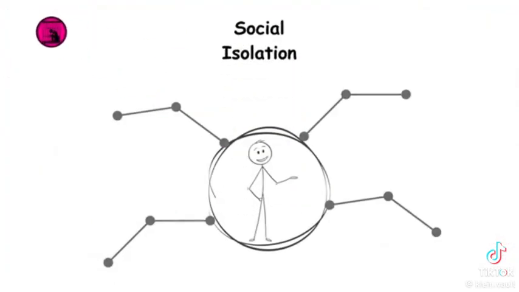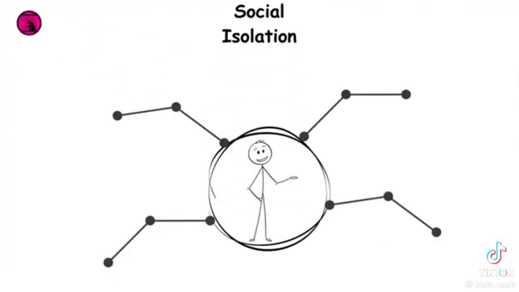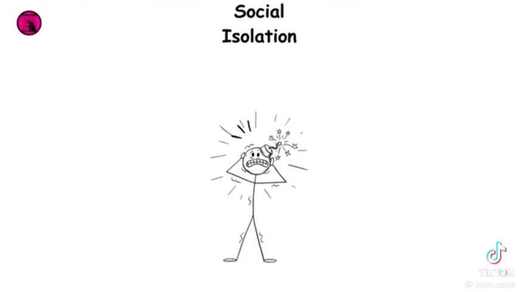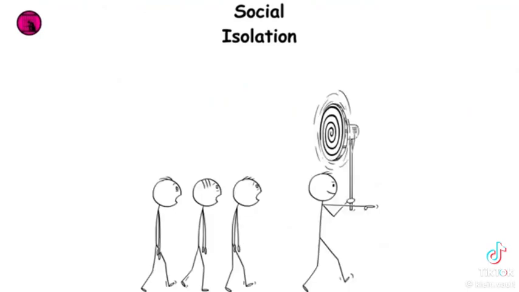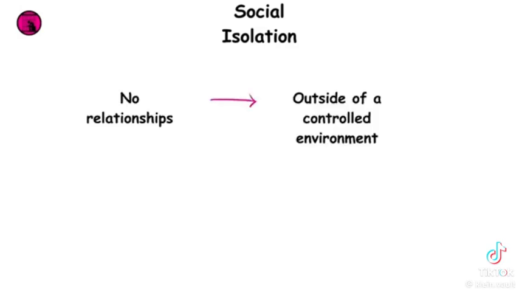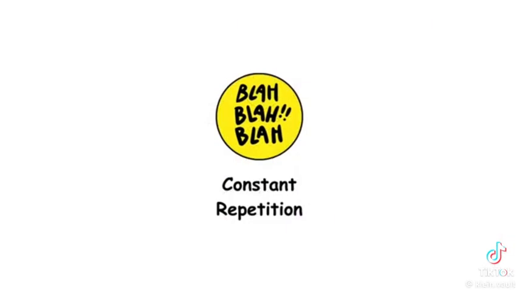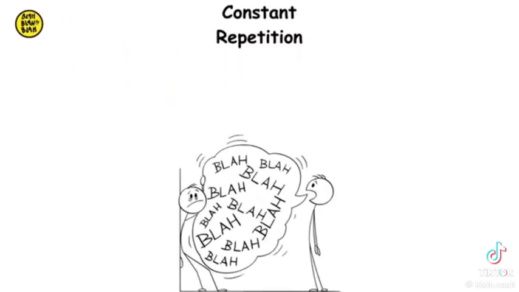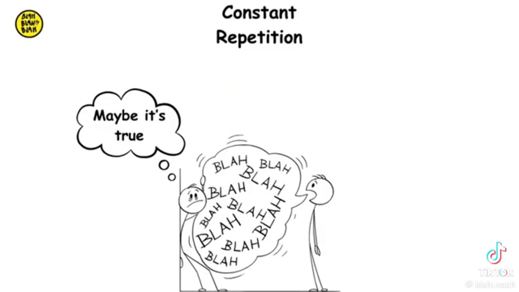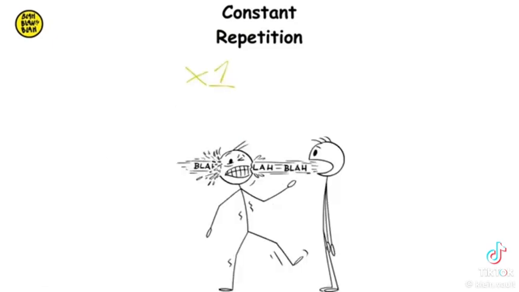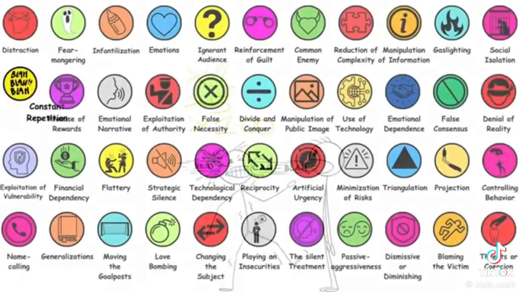Social isolation involves separating individuals from their social connections to make them more dependent and easier to control. For example, discouraging relationships outside of a controlled environment. Constant repetition means repeatedly saying something to make people believe it's true, even if it's not. For instance, repeating slogans or phrases to make people accept certain ideas without question.